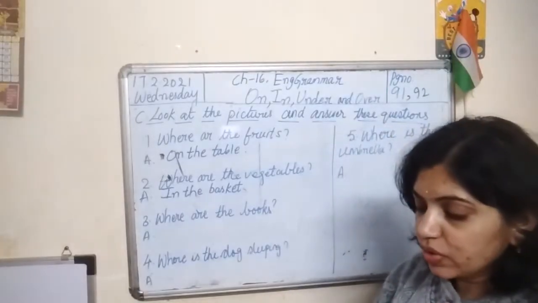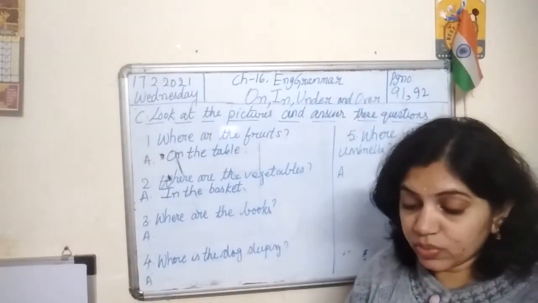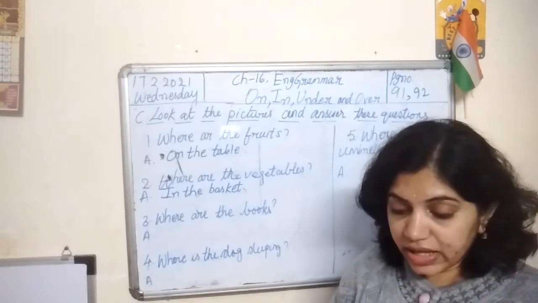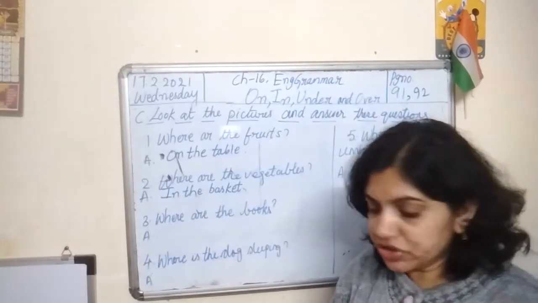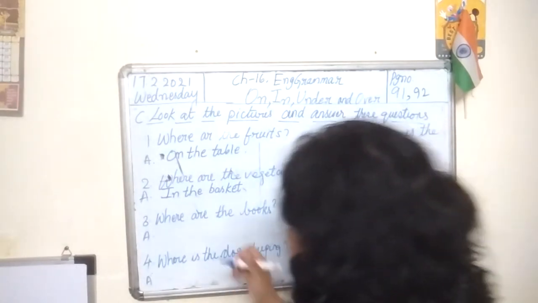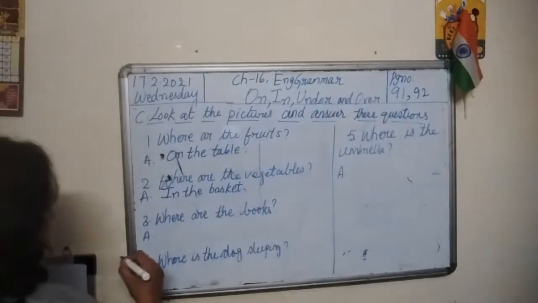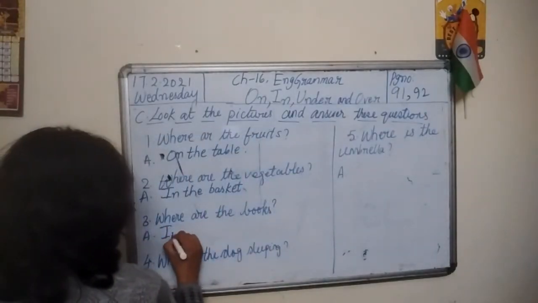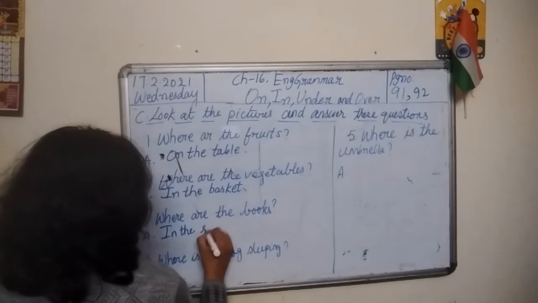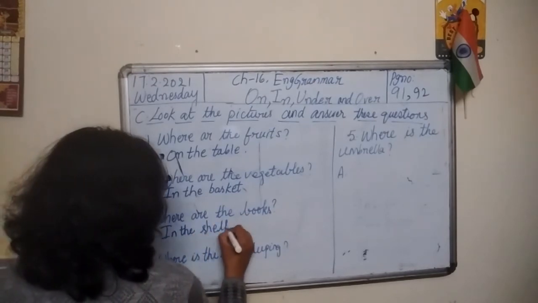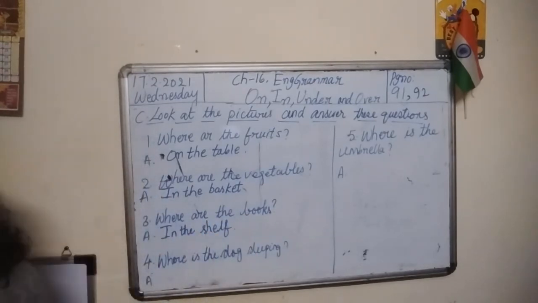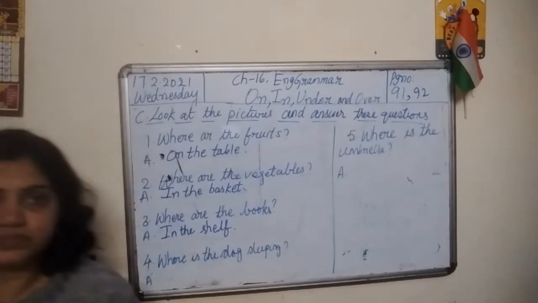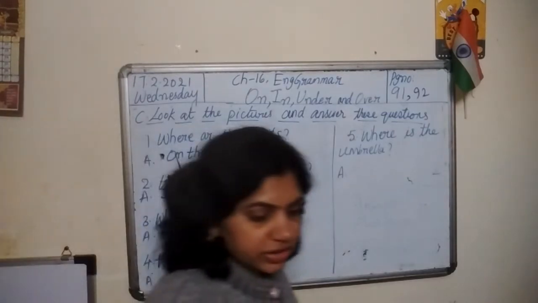Third question. Where are the books? They are in the shelf. The books are in the shelf. Just write in the shelf. Shelf. The books are in the shelf.